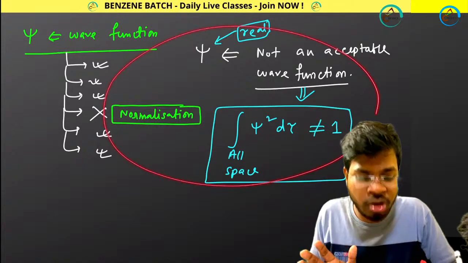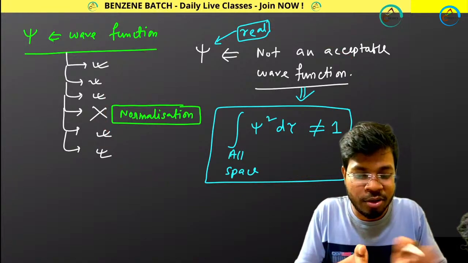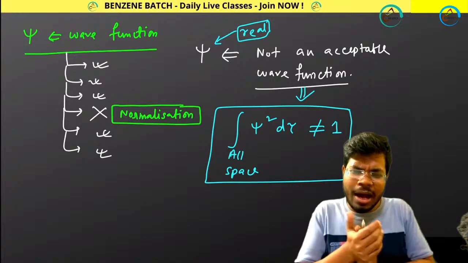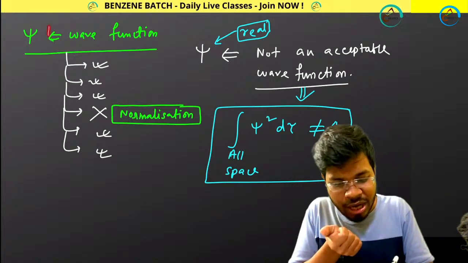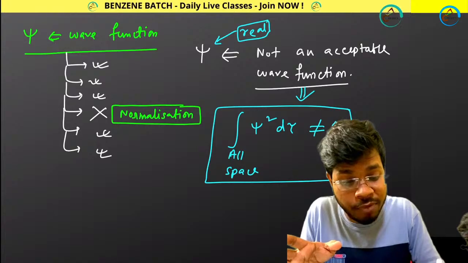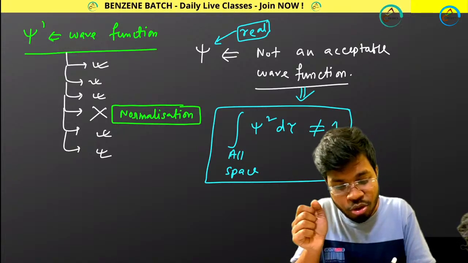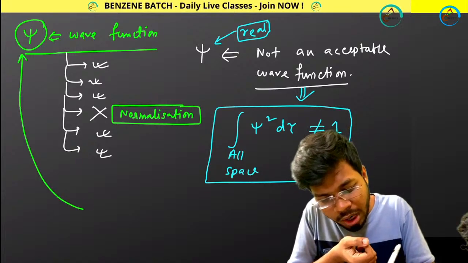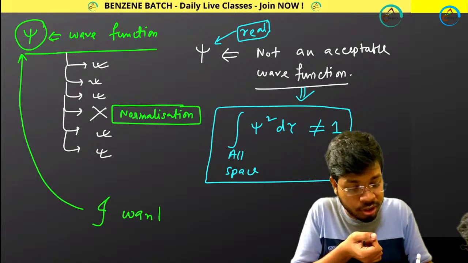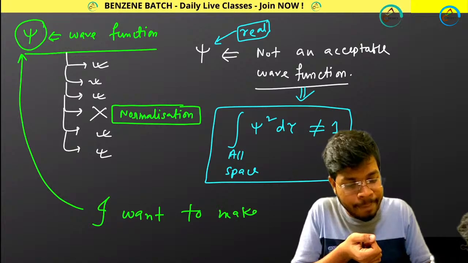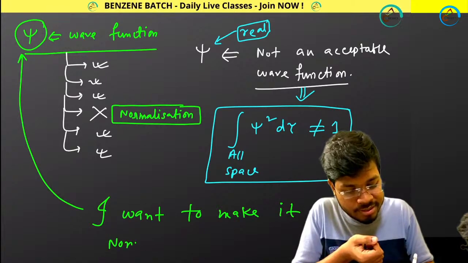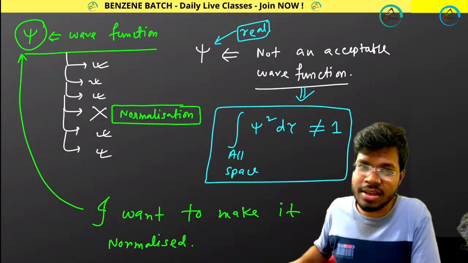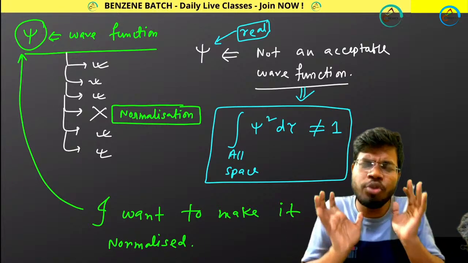So if it is not normalized, then your psi will not be accepted. Definitely will not be accepted. Now I am creating a situation where psi is not a normalized function. This is a very important part. Psi is not a normalized wave function, but I want to make it normalized. So initially it is not normalized, but I want to make it normalized.